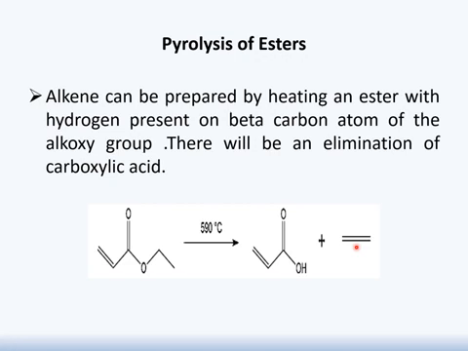In addition to this alkene, there will be an elimination of carboxyl group. It means this reaction is not only a source of alkene, but it is also responsible for the production of carboxyl group. But here the condition you have to give is 500 to 590 degrees centigrade. So this high temperature will be responsible for the thermal elimination, or we could name it pyrolytic elimination.